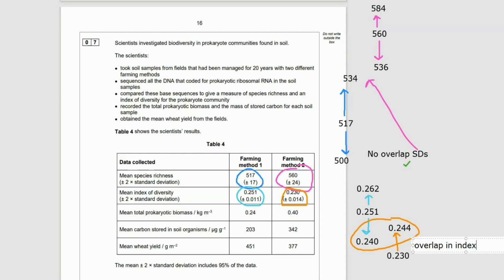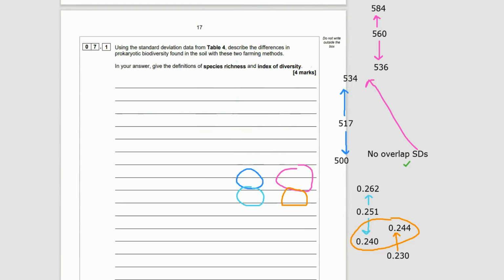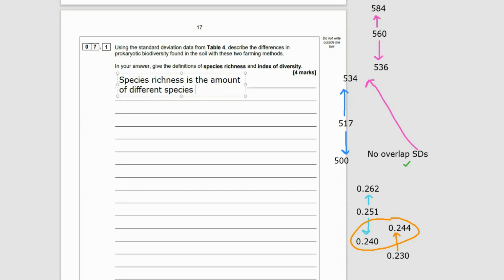There is overlap. As soon as there is overlap between the data, I can't say that farming method 1 or 2 is better at preserving or at getting a mean index of diversity. Okay, so we cannot say that in our answer. It looks like there is no significant difference in the index of diversity between farming method 1 and 2.